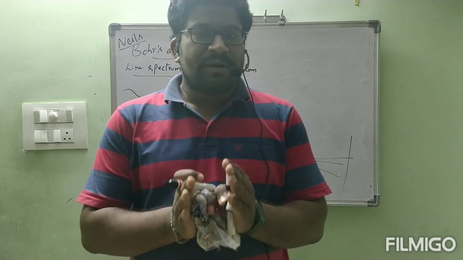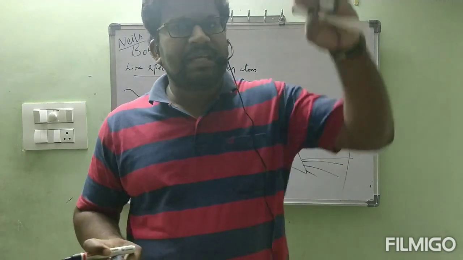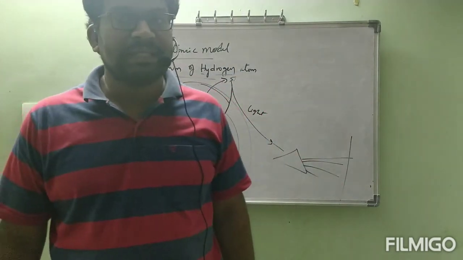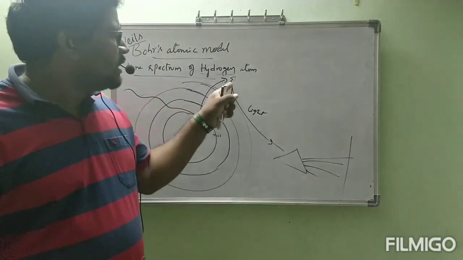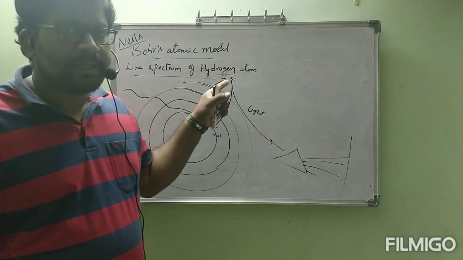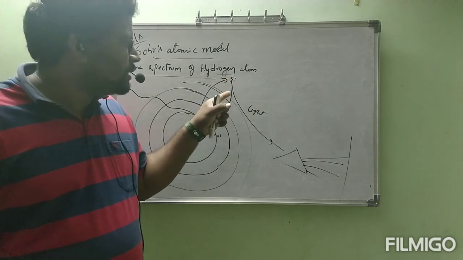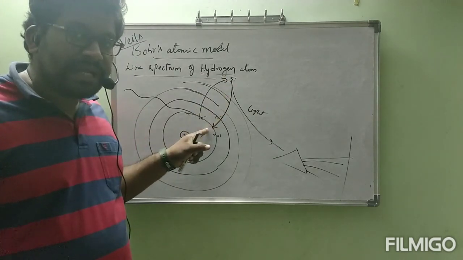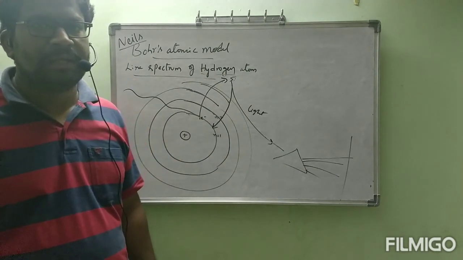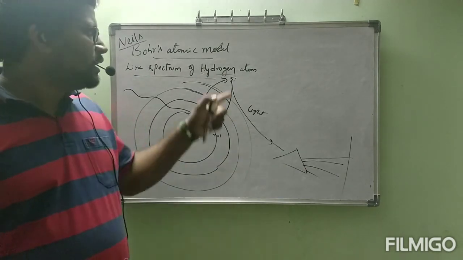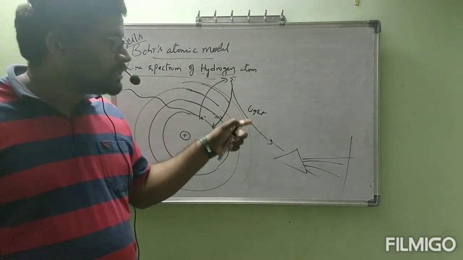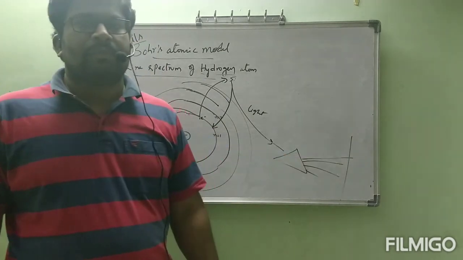Okay, now from this what you have understood: when energy increases, stability decreases. See, an electron in a higher energy orbit has high energy, low stability. That's why this electron should come to ground energy, which has low energy and is highly stable. Correct or not? That's why it should come to lower energy. At that time, light is emitted. When that light is passed through a prism, we will get a spectrum.